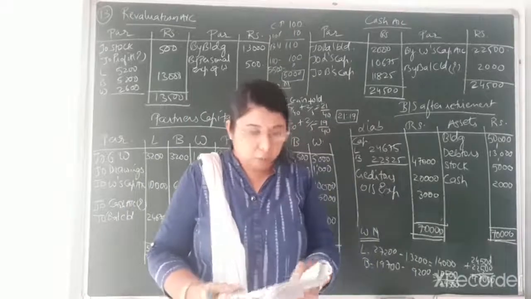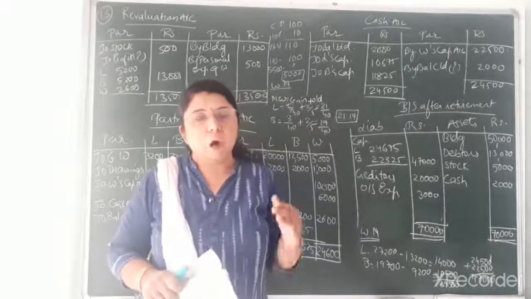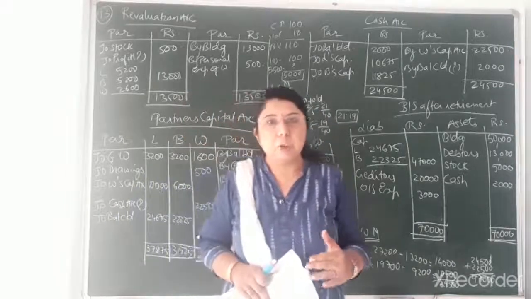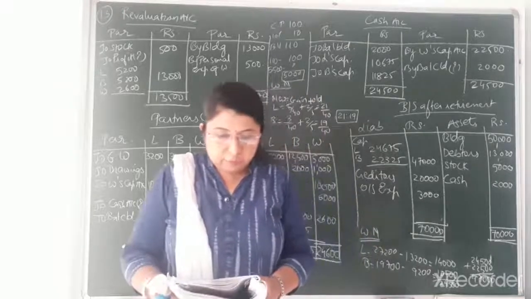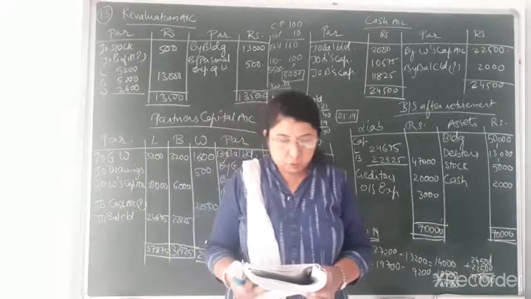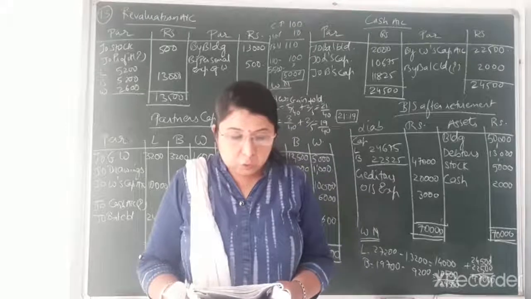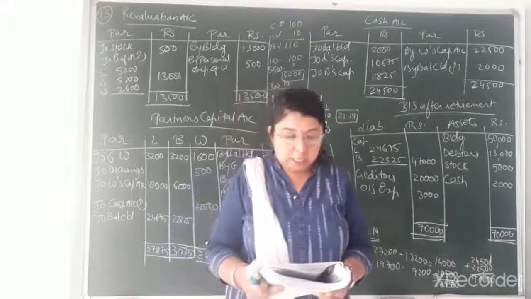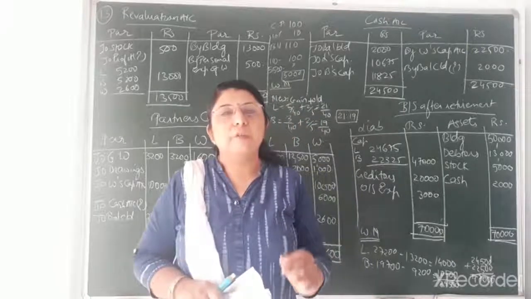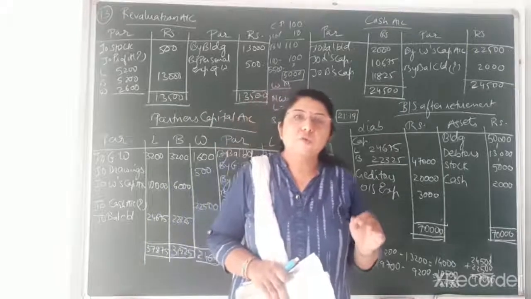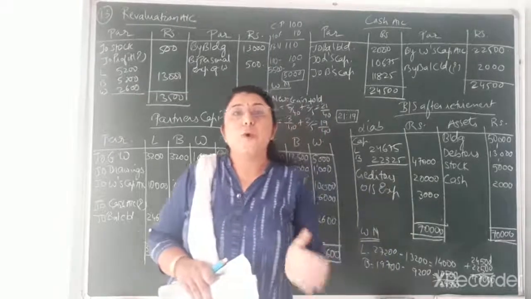Now referring to the adjustments, W retired on 1st April 2016. Out of the three partners, L, B and W, the third partner, that is W, is retiring. Market value of building, first adjustment, we have already done. The second one, of stock, also we have completed. Now the third adjustment: personal expense of W, rupees 500, was debited to P&L account. Personal expense means drawings of a particular partner. Drawings of rupees 500 of W, by mistake, were debited to profit and loss account.